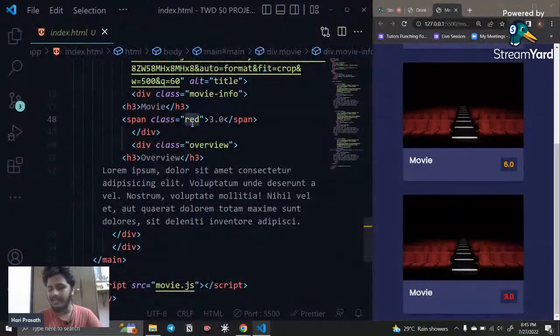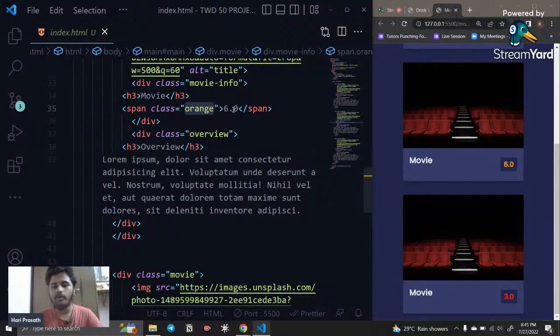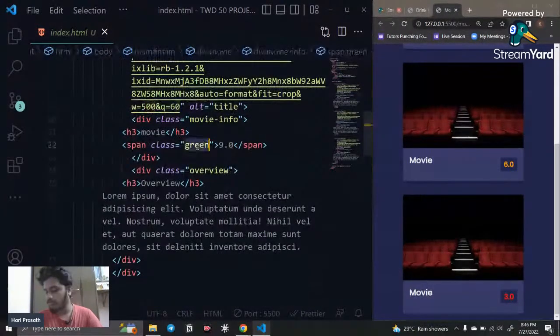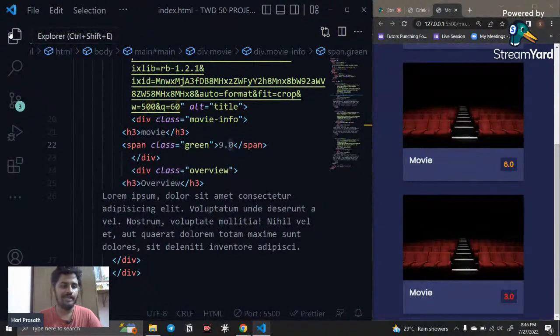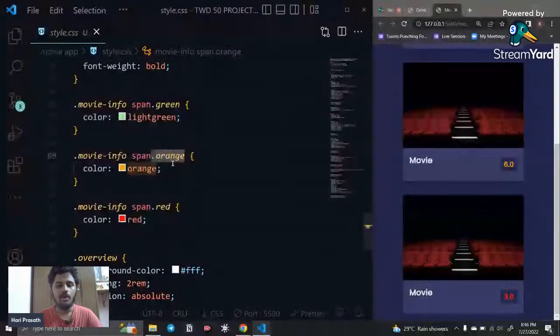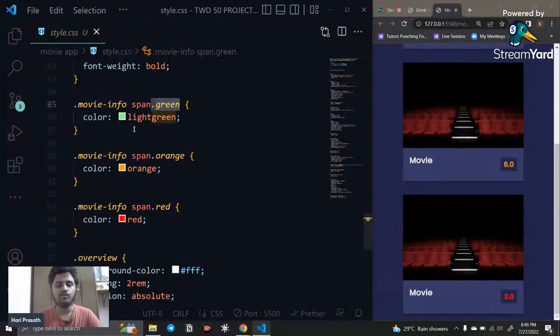Here you can see it contains the class of red, then it's going to display it in red. If it contains the class of orange, then it's going to display it in orange. If it contains the class of green, then it's going to display it in green. Likewise we coded. That is why the CSS is different. For orange the color is going to be orange, for red the color is going to be red, and for green the color is going to be green.